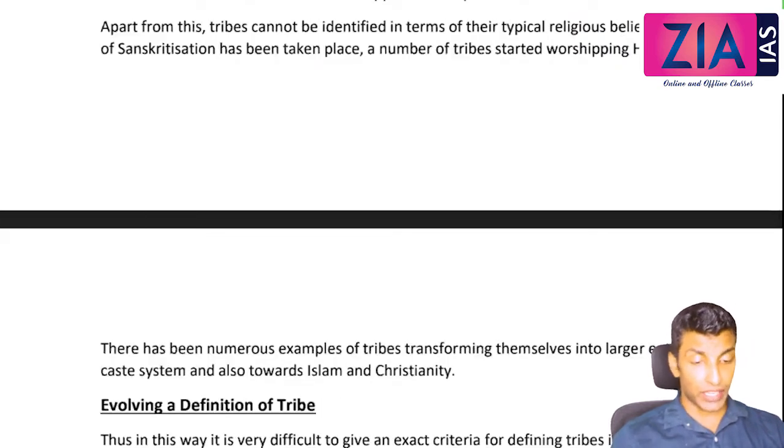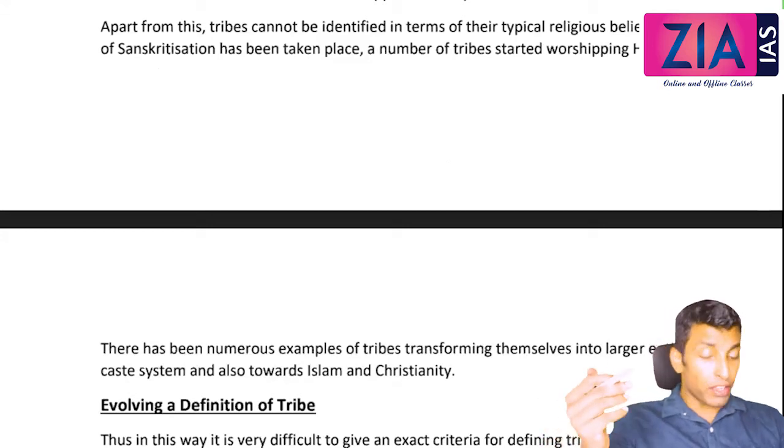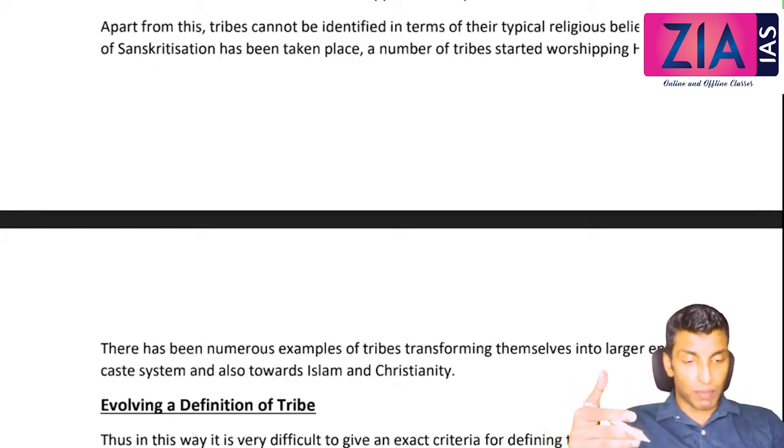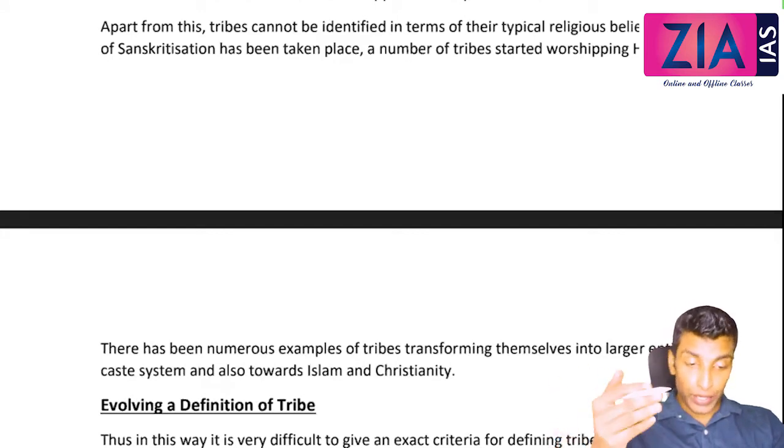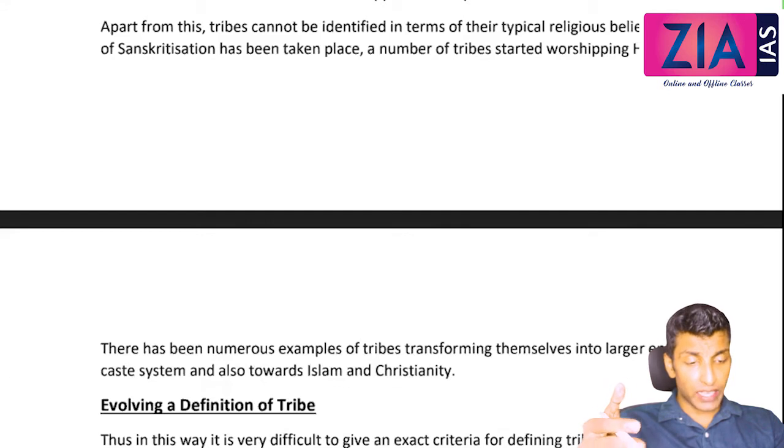So the Christian missionaries' activities, they mostly were confined to which areas? If you see, Mughals were not in central part of India, Marathas were not in central part of India, even the British were not that greatly interested in central part of India and also northeastern part of India. So in these areas mostly tribals were there. So the Christian missionaries went to these areas and they started preaching the good messages of Jesus Christ. In fact, rather than talking about good messages of Jesus Christ, they maligned the Indian religions, and automatically they also offered a lot of good help like medical help, okay, and educational advancements. Everything was offered by the Christian missionaries.